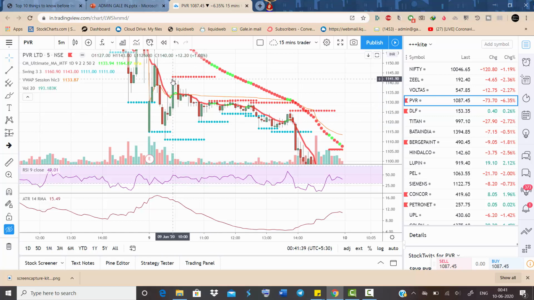So you can see smaller ABC, small a, small b, C, and you can see this candle with little lesser volumes. So this also indicates this low is going to be taken out. This was another entry point. You can see this candle with good volumes. This is also a good entry point to sell.